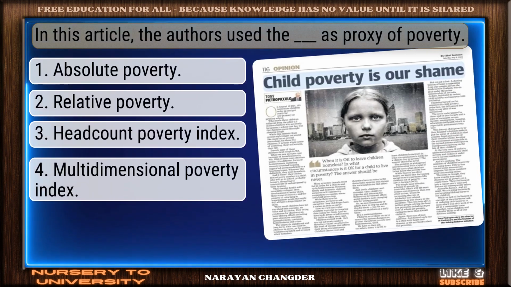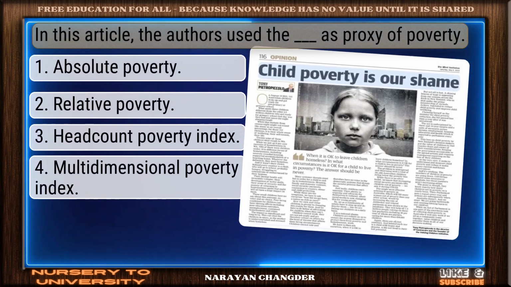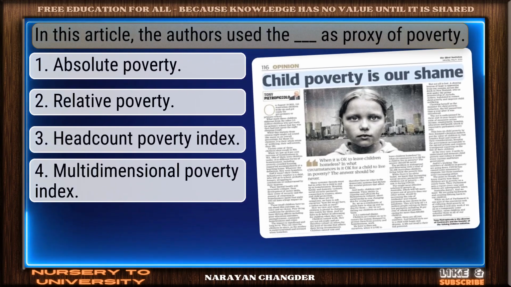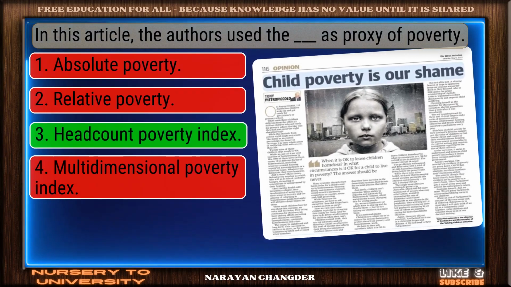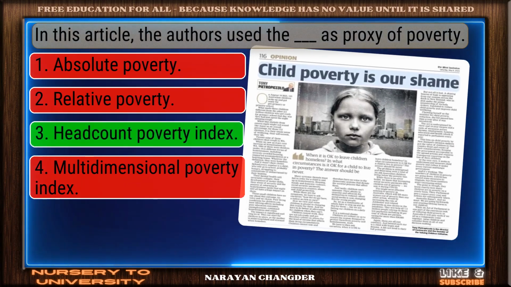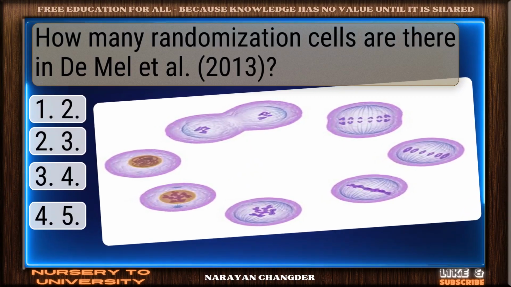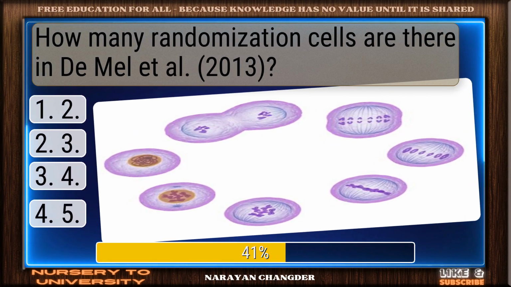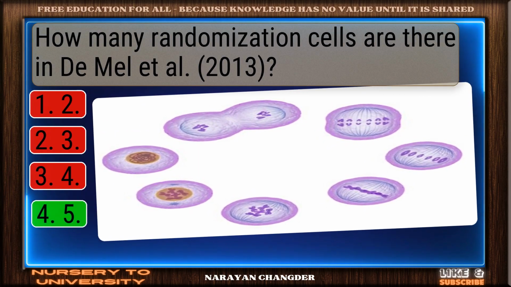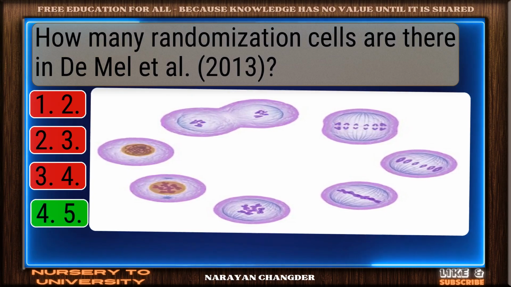In this article, the authors used the dash as proxy of poverty. Great thinking. Headcount poverty index is the right choice. How many randomization cells are there in De Mel et al? Smart move. 5 is an accurate answer.